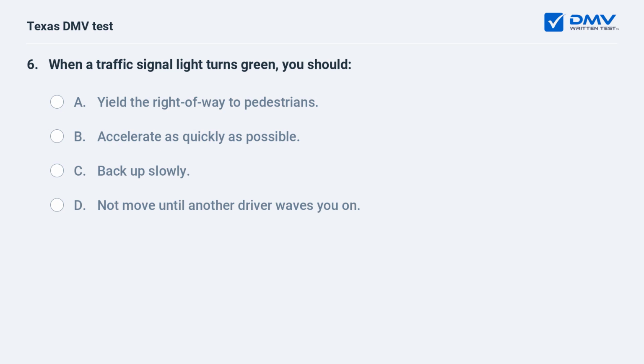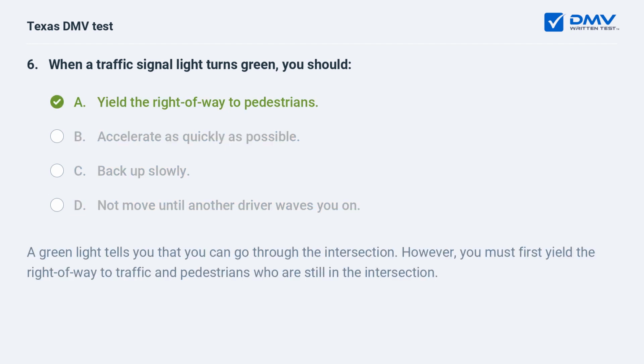When a traffic signal light turns green, you should: A. Yield the right-of-way to pedestrians. B. Accelerate as quickly as possible. C. Back up slowly. D. Not move until another driver waves you on. A. Yield the right-of-way to pedestrians. A green light tells you that you can go through the intersection. However, you must first yield the right-of-way to traffic and pedestrians who are still in the intersection.